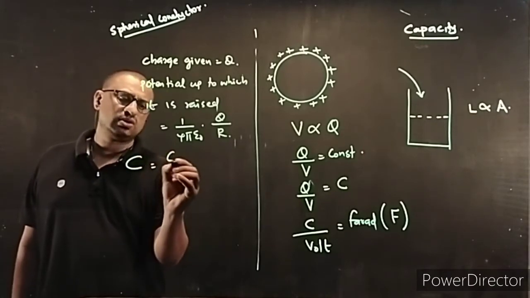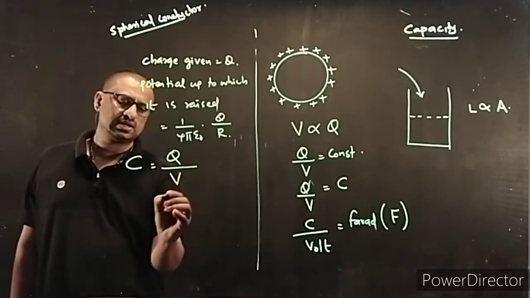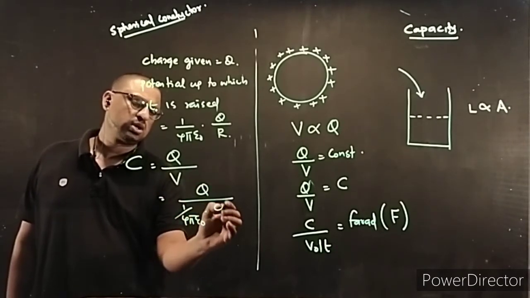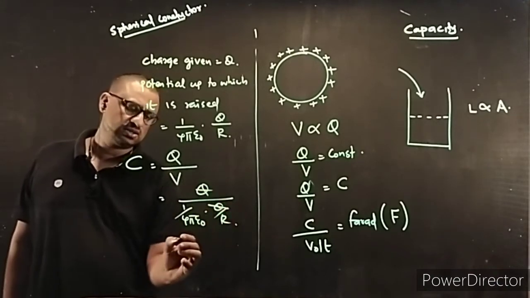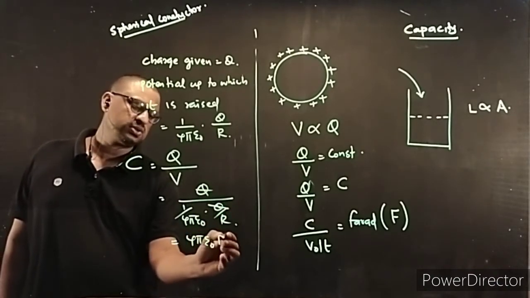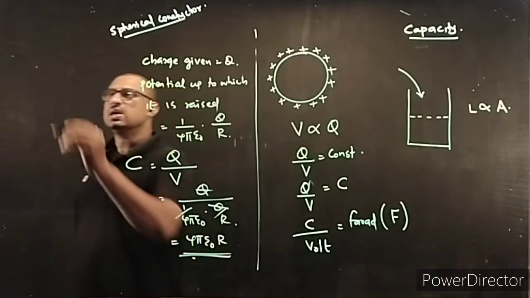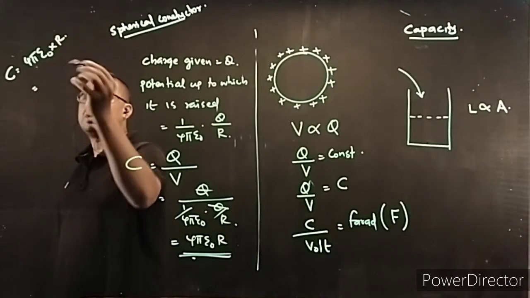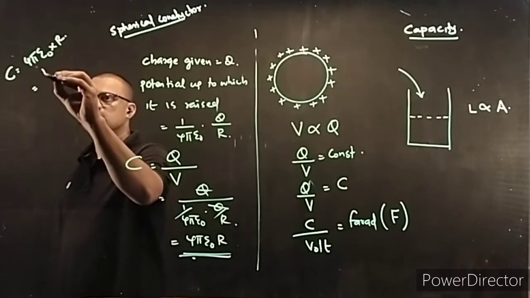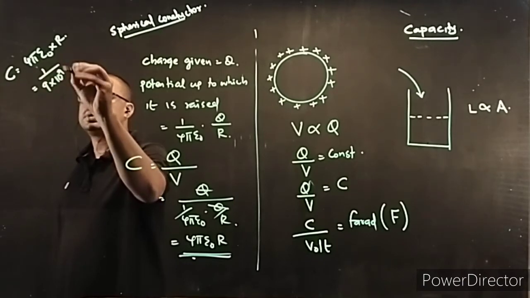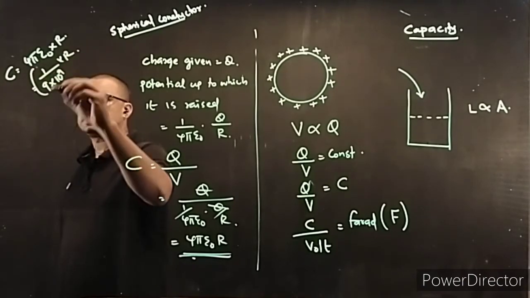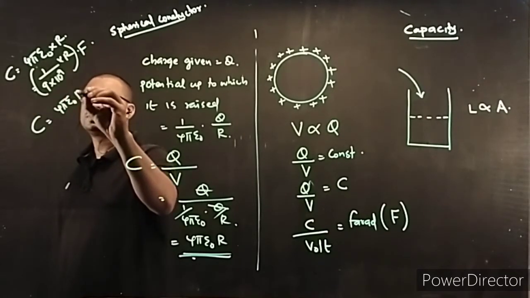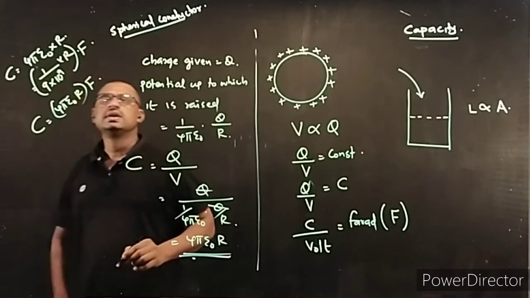Now capacity is the ratio of charge given and potential up to which it is raised. That will be equal to Q divided by 1 by 4 pi epsilon 0 Q by R. So Q and Q will be cancelled. It will be equal to 4 pi epsilon 0 R. Okay, so capacity is equal to 4 pi epsilon 0 into R. And do remember 1 by 4 pi epsilon 0 was 9 into 10 raised to 9. So it will be R divided by 9 into 10 raised to 9, that much farad. So capacity is equal to 4 pi epsilon 0 R farad.